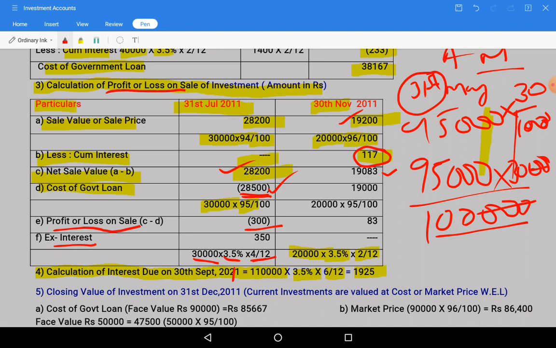Cost of government loan, 20,000 into 95 divided by 100, it is 19,000, but sale value is 19,083. So 83 rupees is the profit. So net profit we are going to get by sale is 83. Let us write these things in account now.